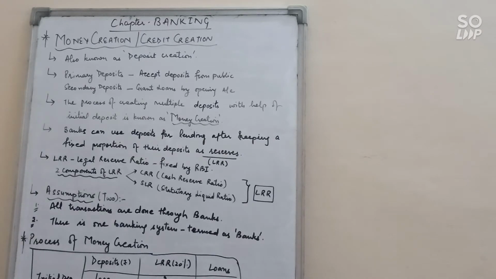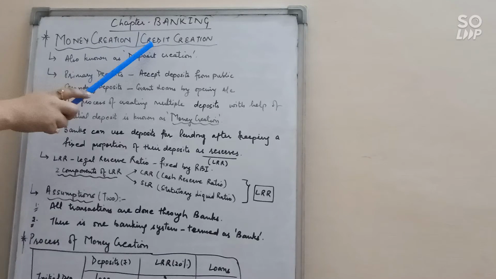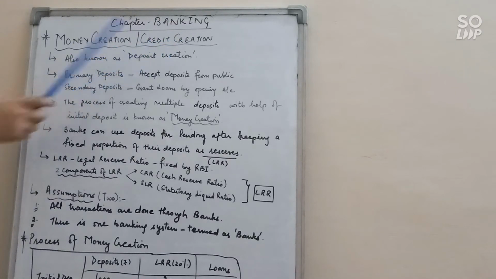As we know, a bank is an institution which accepts deposits from the public and grants loans. The functions of banking, primary function and secondary function, you have already done in class 11. There is one more very important function performed by commercial banks: money creation, also known as credit creation or deposit creation.